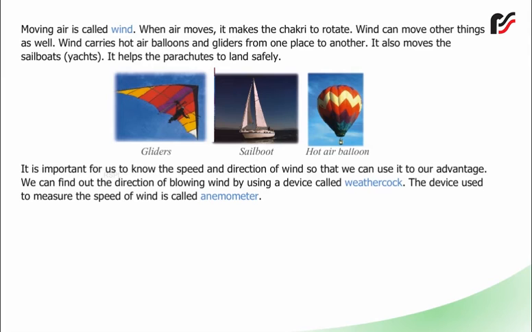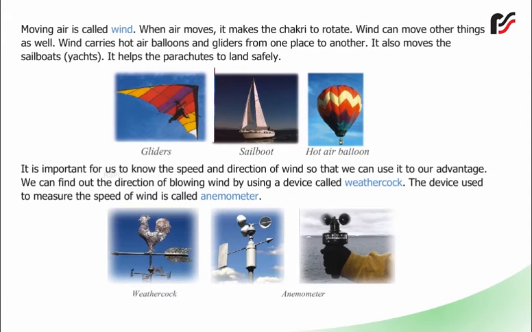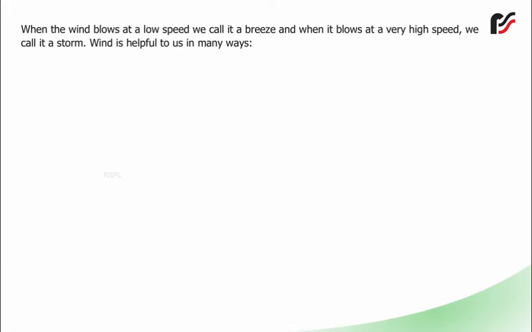It is important for us to know the speed and direction of wind so that we can use it to our advantage. We can find out the direction of blowing wind by using a device called weathercock. The device used to measure the speed of wind is called anemometer. When the wind blows at a low speed, we call it a breeze, and when it blows at a very high speed, we call it a storm.